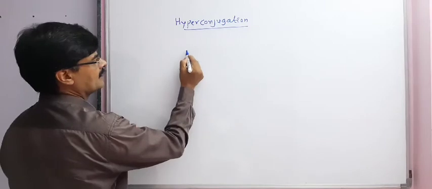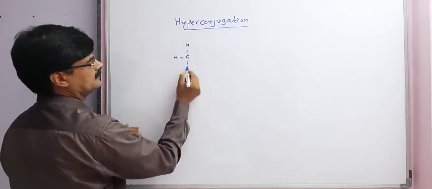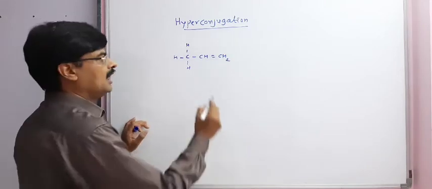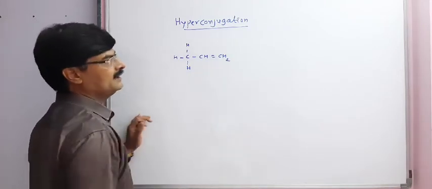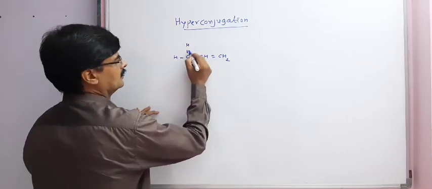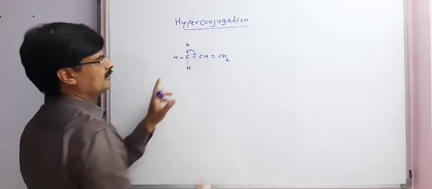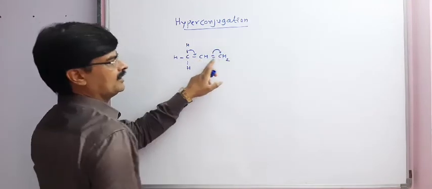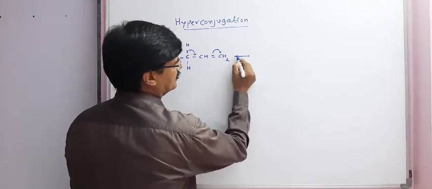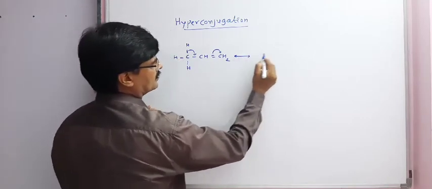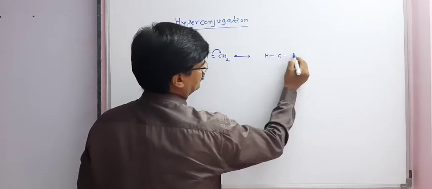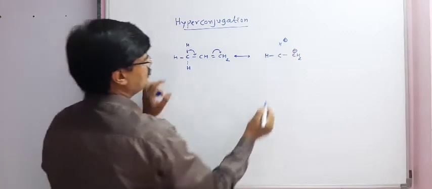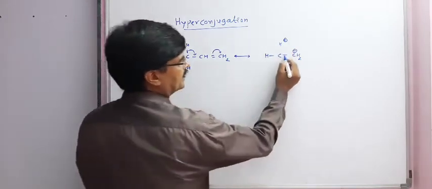Propene, CH3-CH=CH2. How does hyperconjugation take place in the propene molecule? First, the bond migrates towards the carbon-carbon bond, and this bond will be migrated towards CH2. So we get the hyperconjugation structure. H becomes positively charged and here we get a double bond.